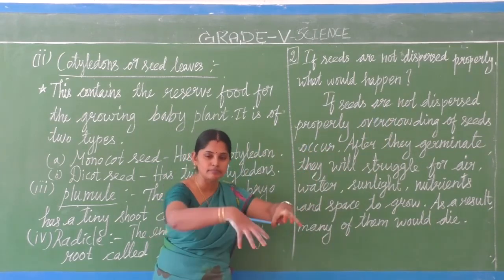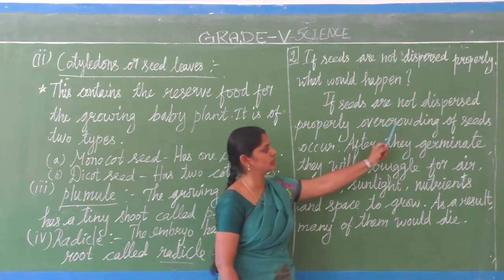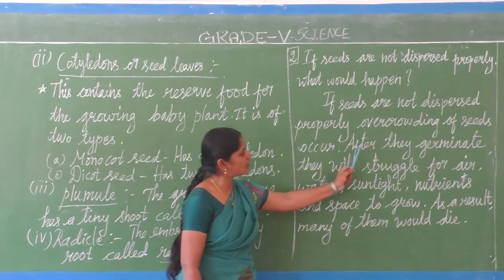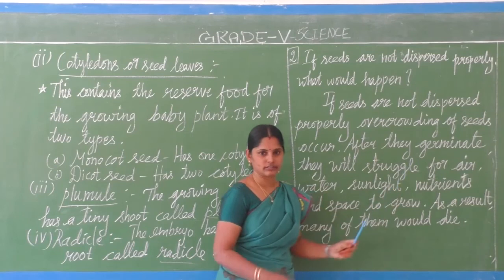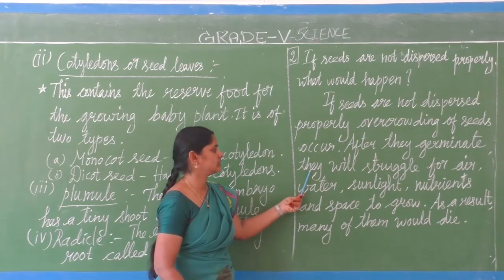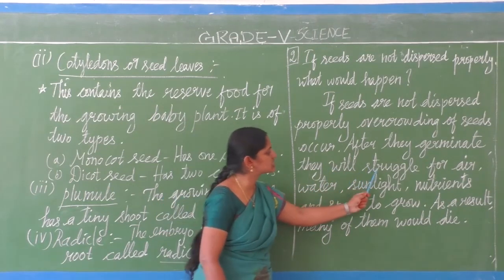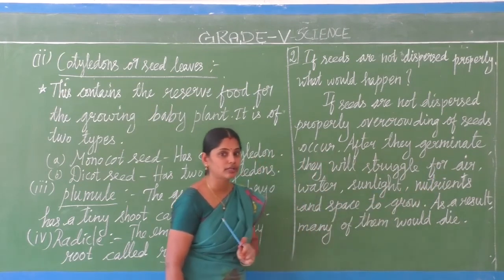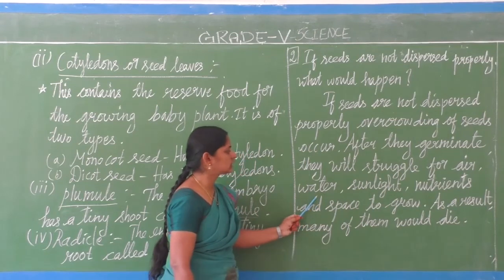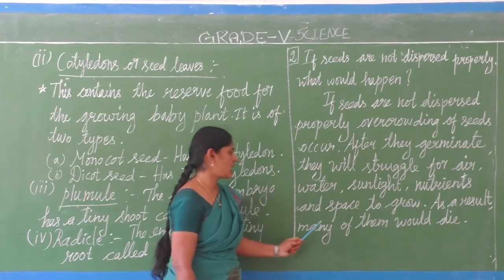Overcrowding of seeds occurs. After they germinate, if all the seeds get germinated in a crowd, they will struggle and fight for air, water, sunlight, nutrients and space.